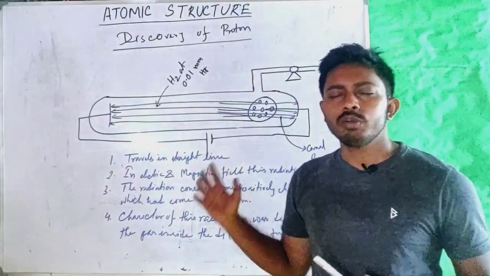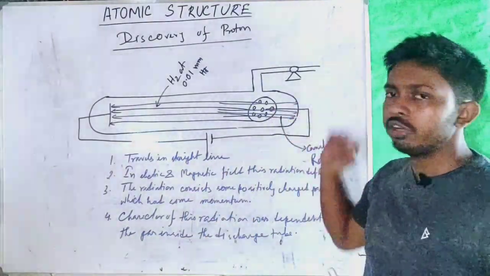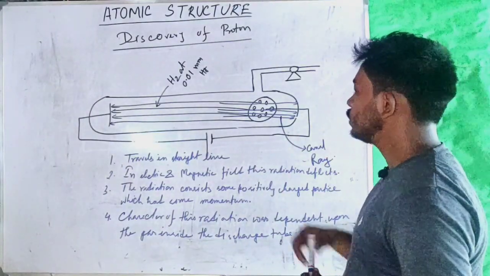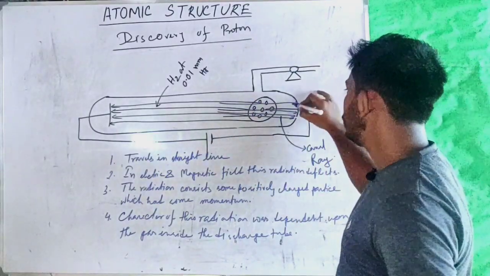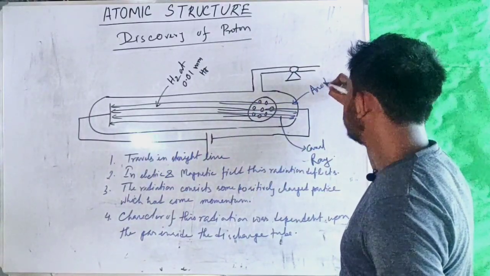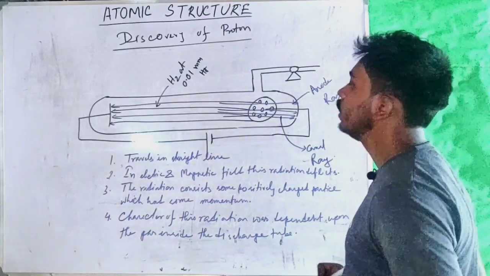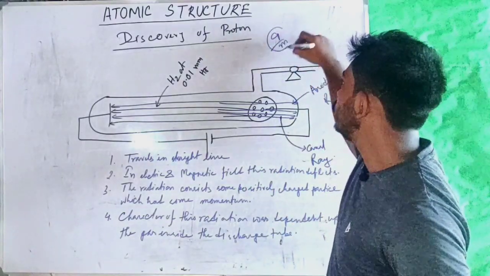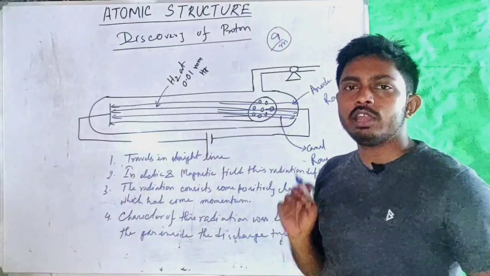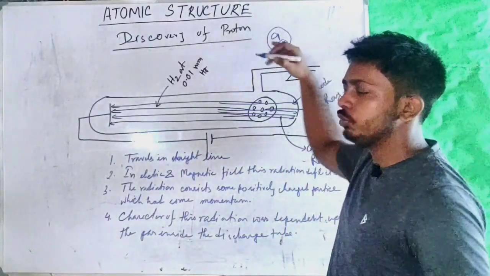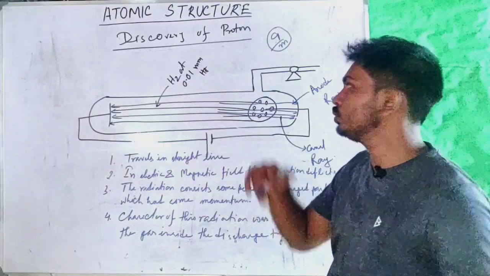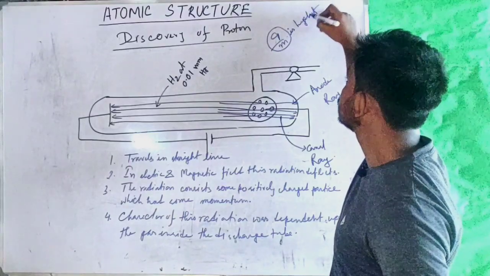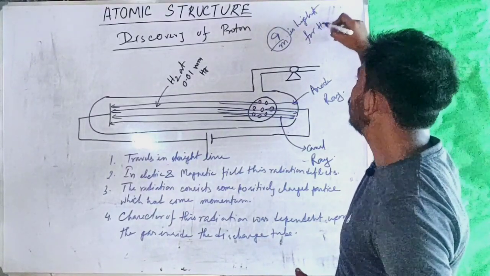So these were the observations of W. about this new radiation, and he named this radiation as anode ray as it was traveling from anode towards the cathode. So this was termed as anode ray. Then he calculated the charge to mass ratio of the particle consisting the radiation, and also observed that it is highest for the particle which was generated when hydrogen gas was used. So Q by M ratio is highest for hydrogen gas.